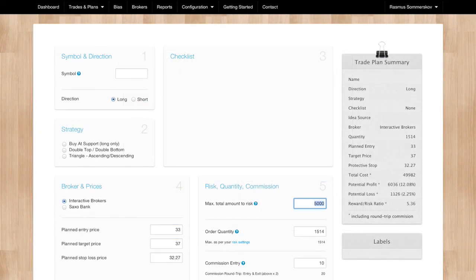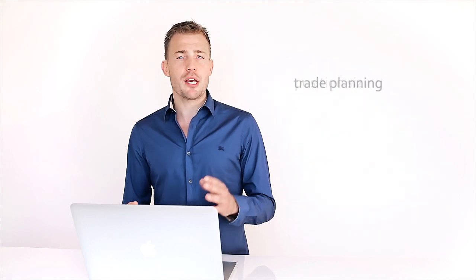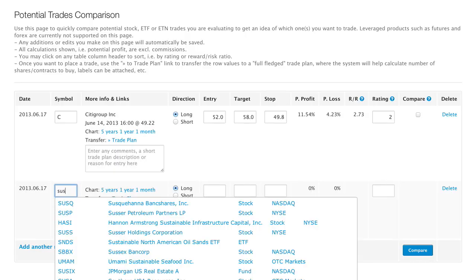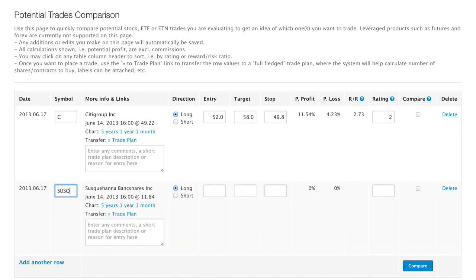It has been said that if you don't have a plan, you plan to fail. I believe this is very true, and as such, a large part of TradeBench is trade planning and position sizing. We've also included a trade comparison tool for trades you're currently considering that you want to compare.